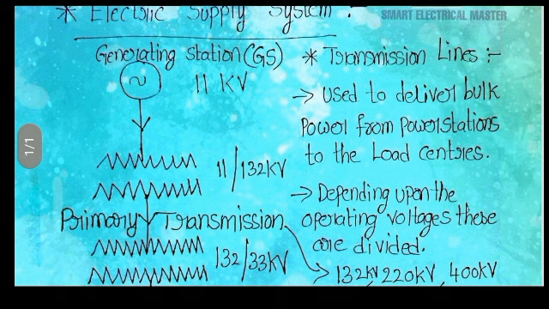It depends mainly on operating voltages. Based on the operating voltages, transmission lines are classified into two types. The first one is the primary transmission line and the second one is the secondary transmission line.